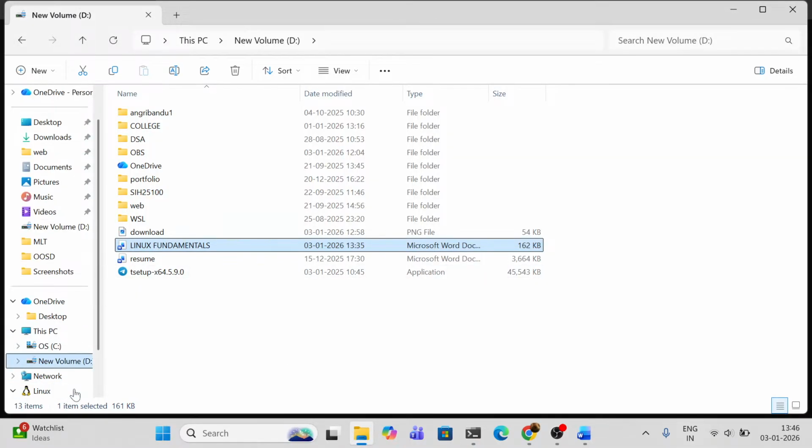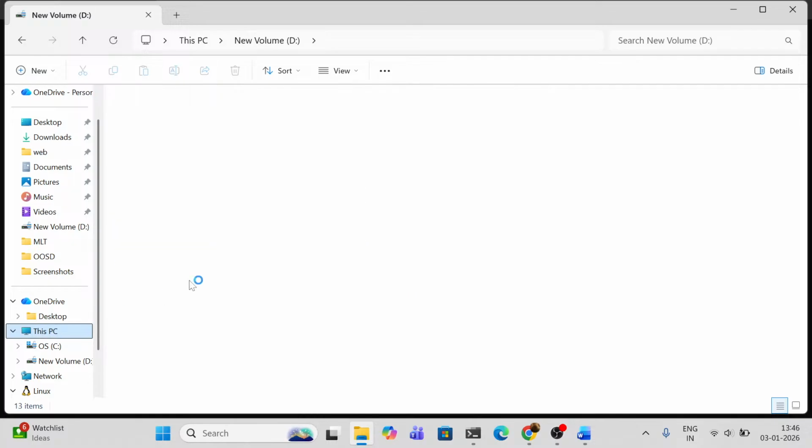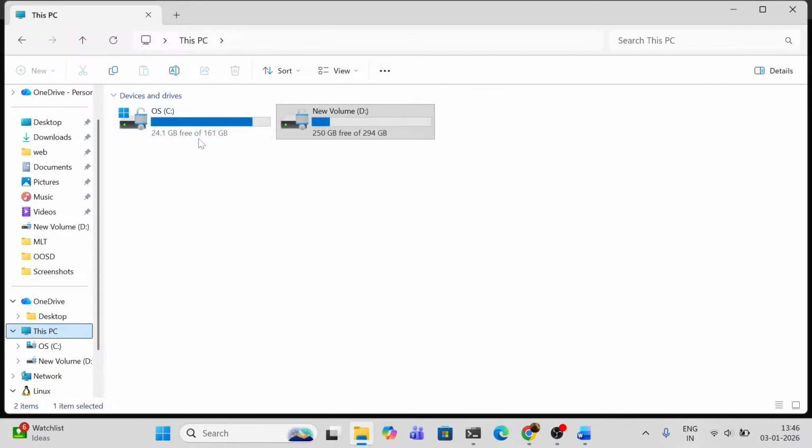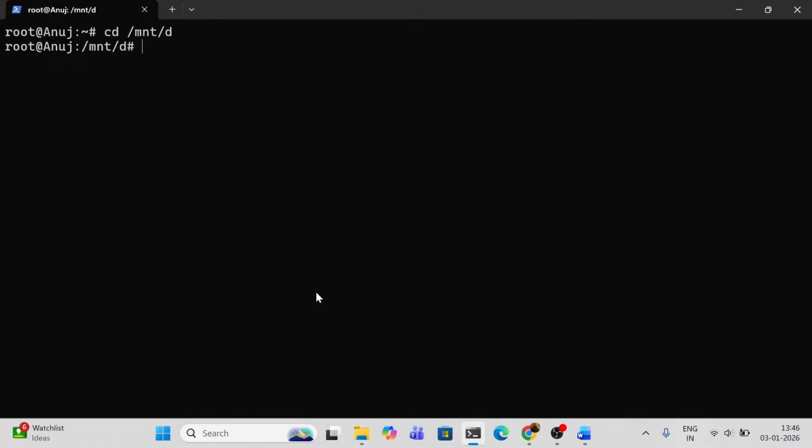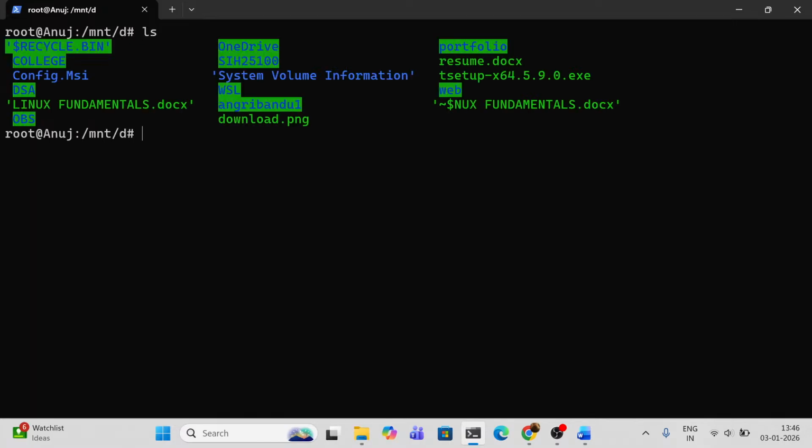We all know there are two directories here. This is the C directory, where all the downloads and my WSL reside, and this is my D directory, where I will show you all the things I have created. These are some projects, WSL, and some cool stuff. Now, the very first command is ls. This will show everything.